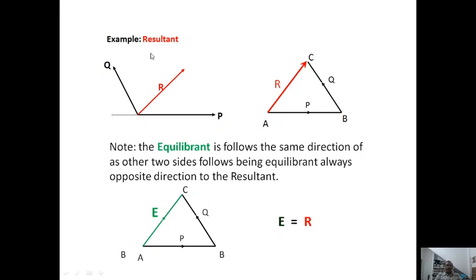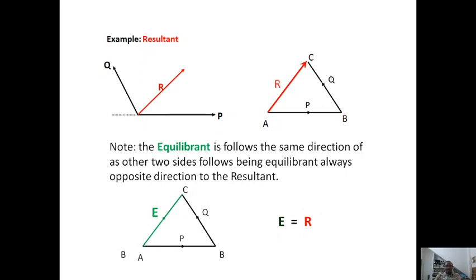Now you understood the resultant. If the question arises, if P and Q are in anti-clockwise direction and I draw the third side also in anti-clockwise direction, then what happens? You get the equilibrium. That means it is the resisting force to the resultant. So you get the equilibrium, not the resultant. So if the question asks about the resultant and you show the equilibrium, then you won't get the marks, as you have not got the concept.